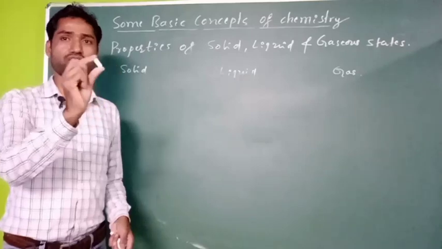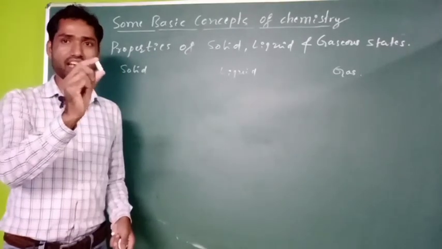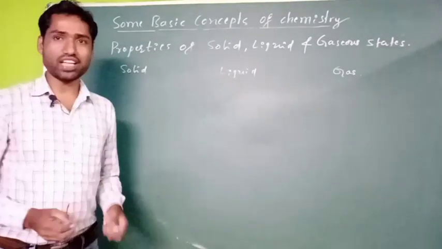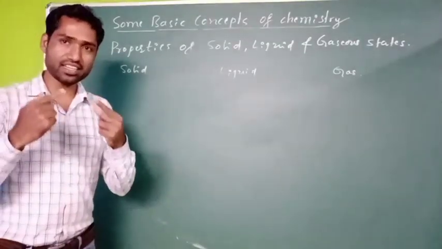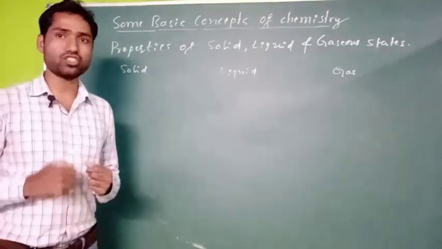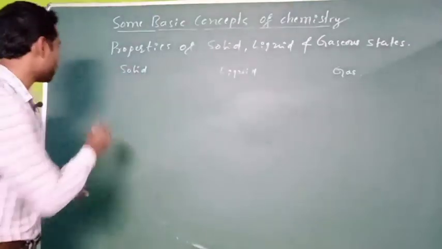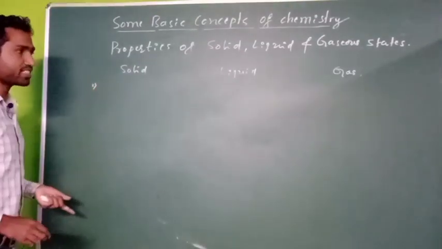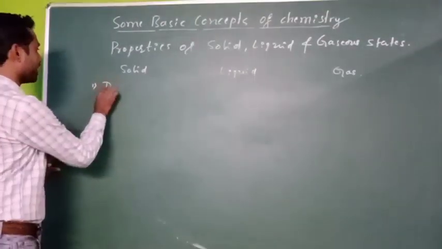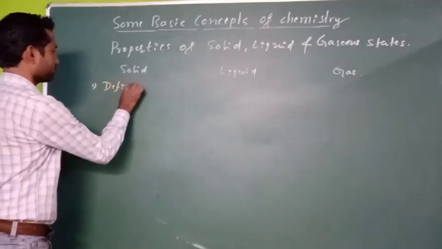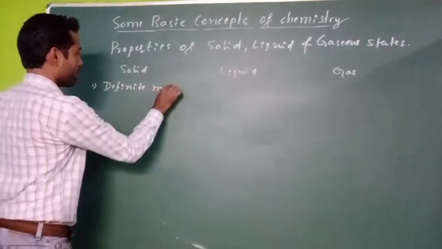That is the definite mass for the solid state. Therefore, the first point I can say is solids have definite mass.